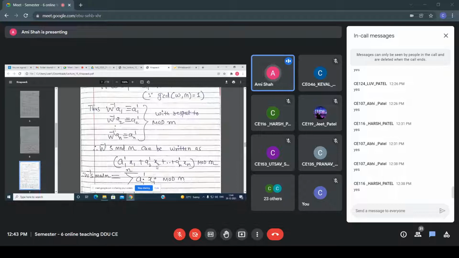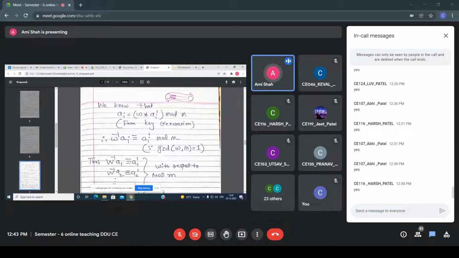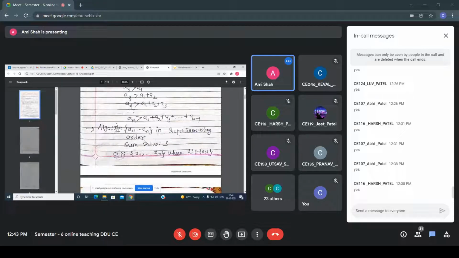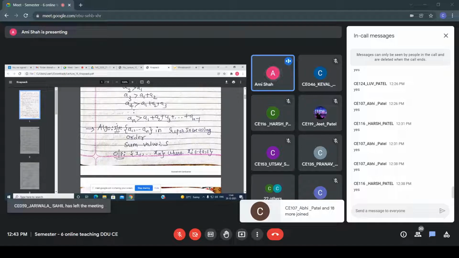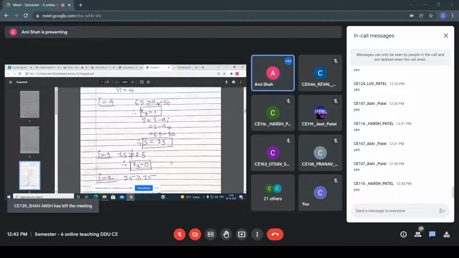Finally Bob gets the S value. After finding the S value, this is the summation that Bob gets. Now all of you know this algorithm. Bob has this S value, as well as the super increasing sequence. Bob uses that, and with the help of that, finally as output Bob gets this sequence.